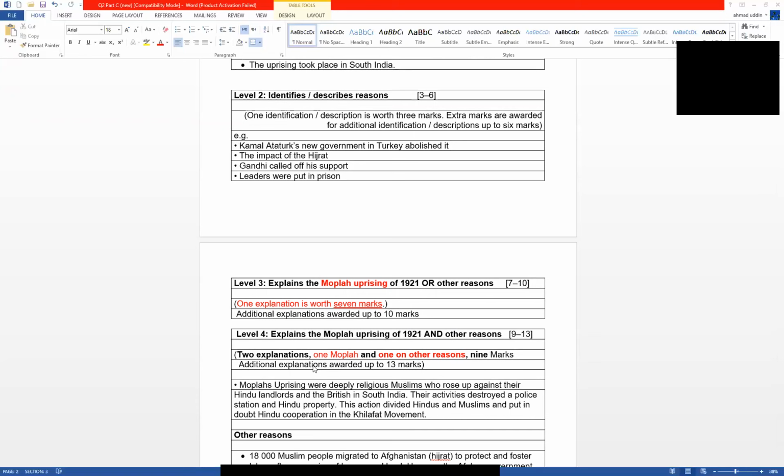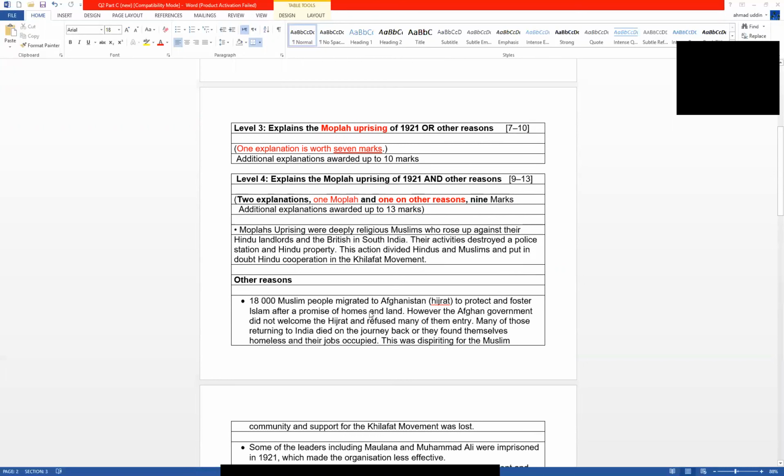But remember, the Mopla explanation asked in the question scores 7 marks. Then each other explanation awards you 2 marks plus. First explanation, one Mopla and one other reason, you could score 9 marks. It means after the Mopla uprising paragraph, in each paragraph you could score 2 marks.